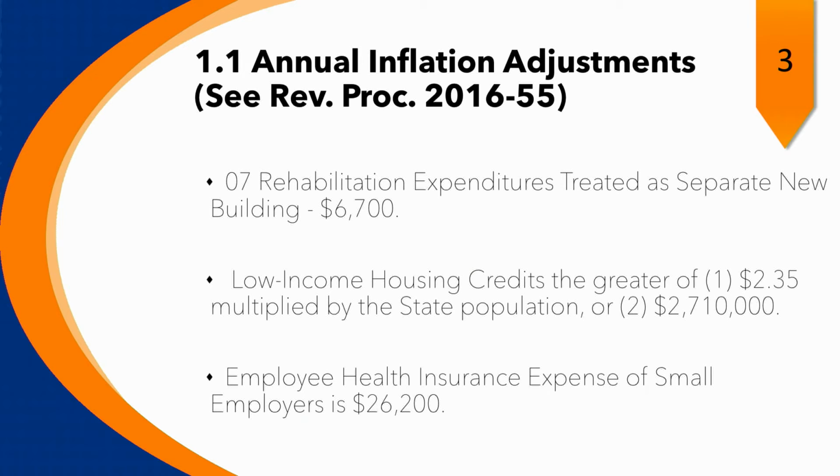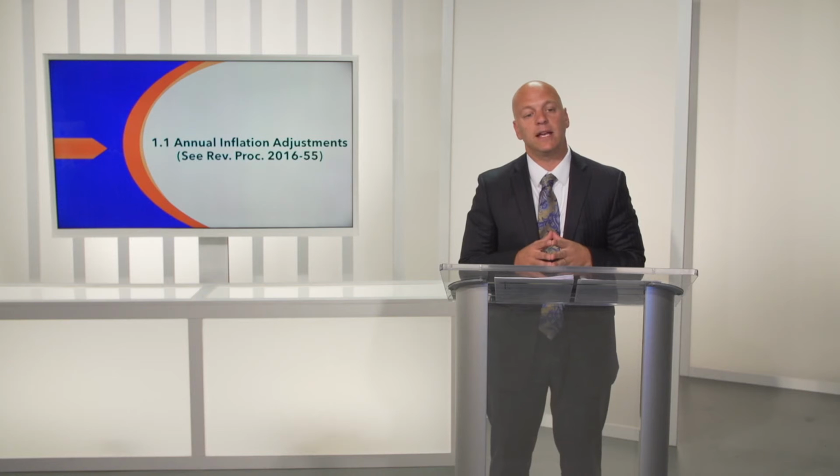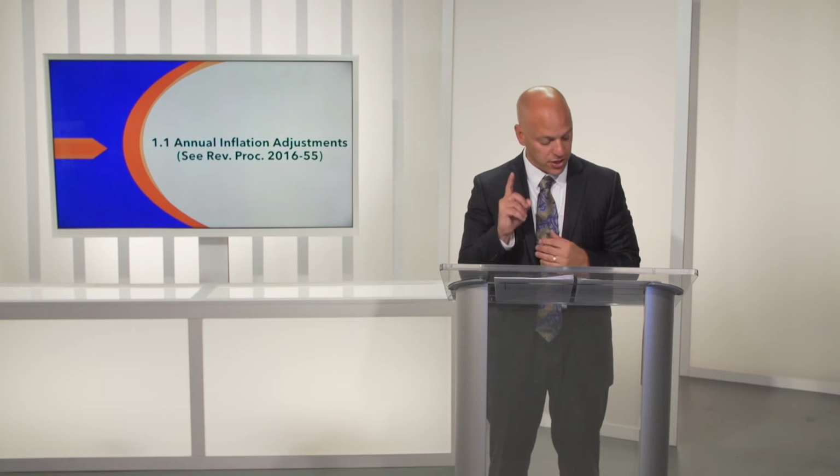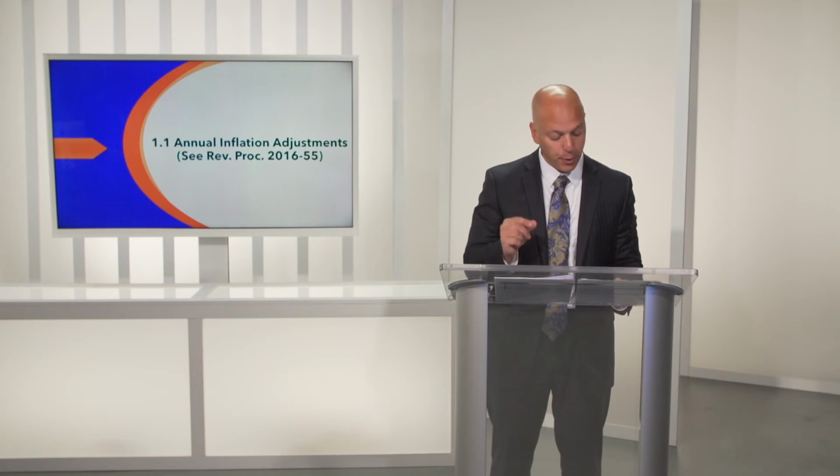For the calendar year 2017, the per low-income unit qualified basis amount here is $6,700. So if your client is doing some rehabilitation expenditures on a building, pay attention to that limitation of $6,700 and keep in mind that is per low-income unit. If they're building more than one unit, that may apply to more than one unit.